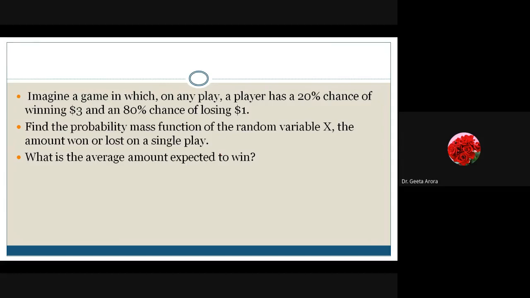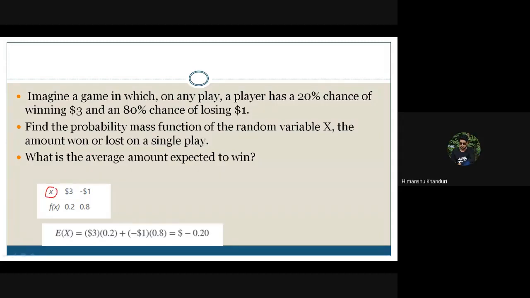First, we have to create the probability distribution function, correct? And the second thing is, we have to calculate the expectation. Here we are talking about the average amount expected to win, which means we are looking for the expectation or the mean value. So we have to write down the two values and their corresponding probabilities. We write X, meaning the random variable can take the value $3 or -$1. It's a chance of winning and losing.